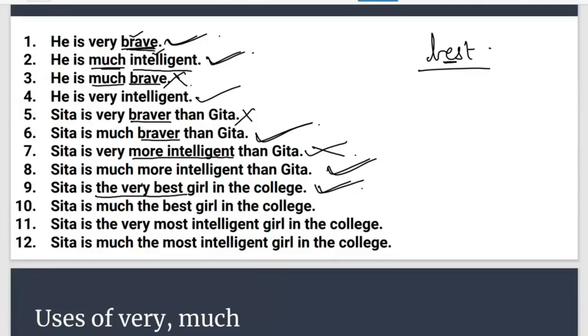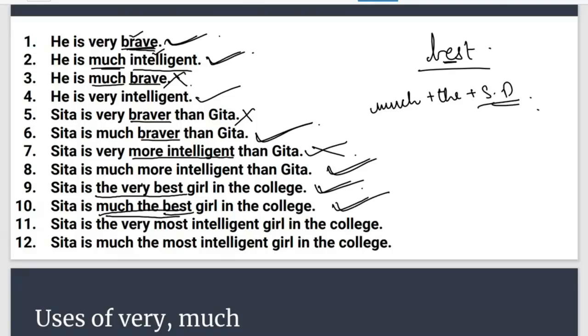Let's talk about number 10. Sita is much the best girl in the college. We use much with one syllable, guys. Let's have a look at your chart properly. Here we are talking about best, which is one syllable. So do we use much with one syllable in superlative degree? Check it. If yes, then is the format correct? Check that. Yes, we do use much with one syllable, and the formation of the sentence should be much plus the plus superlative. So here it has been used in this formation only. So this sentence is also correct.